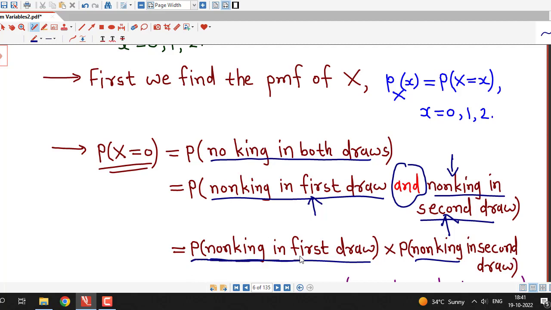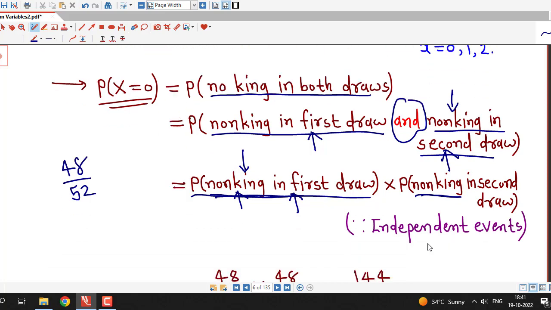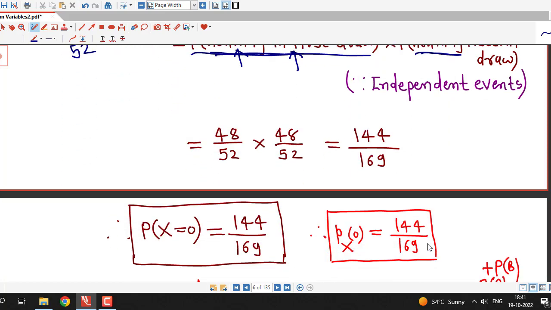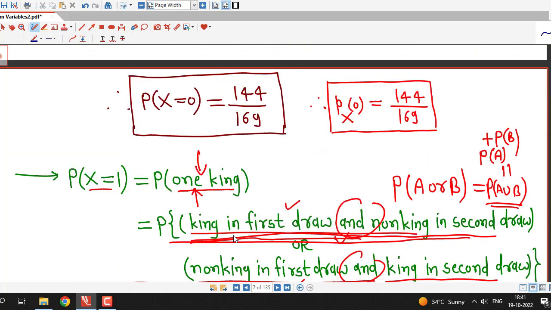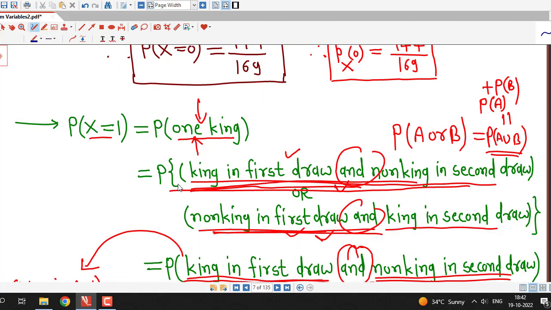And to find out this probability, we are using the definition of probability. We are selecting one card out of 52 cards and we are interested that selected card is a non-king. So there are 48 cards which are not king. So outcomes in favor of this event non-king in first draw are 48 by 52. Similarly, outcomes in favor of this event are 48 by 52, and we have obtained probability that capital X equal to 0. Similarly, we have obtained probability of one king using this logic of mutually exclusive and independent events.